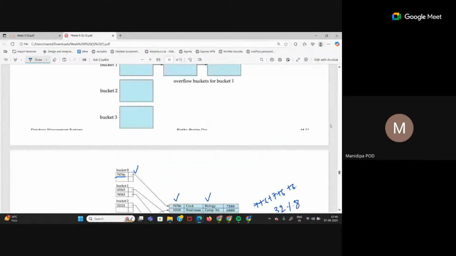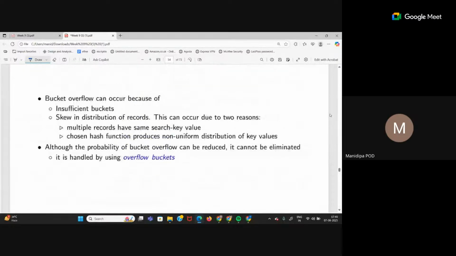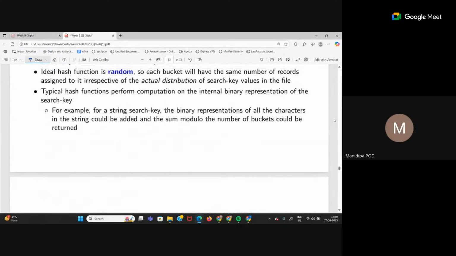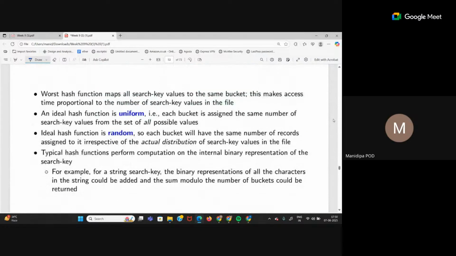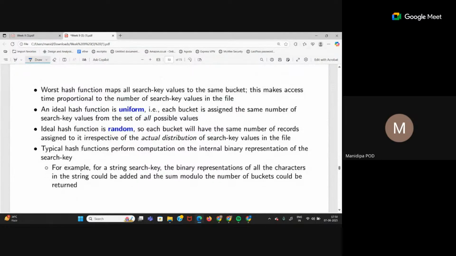Now, come here. See, these two slides, whatever is said here, right? An ideal hash function should be uniform. That is, each bucket is assigned the same number of search key values from the set of all possible values. That is what I was saying: if I have 8 buckets, I wouldn't want my hash function to map all the search keys to one bucket. I want all of them to be uniformly distributed among these 8 buckets. An ideal hash function should do that.